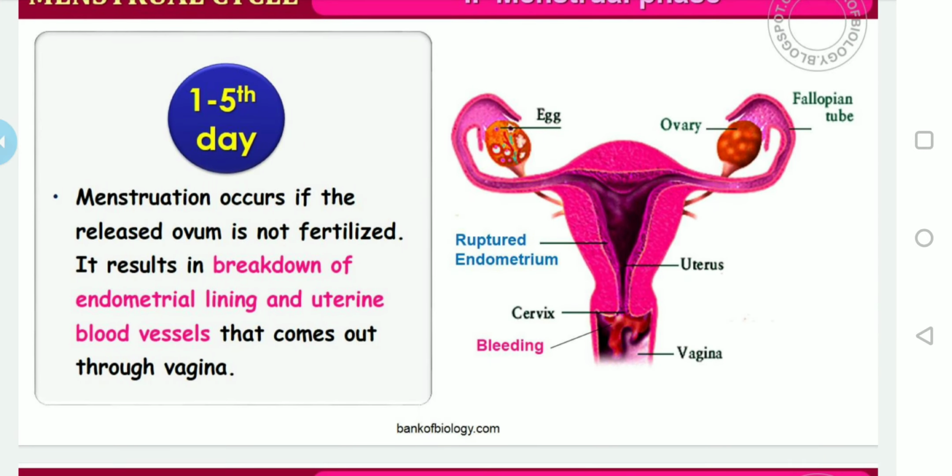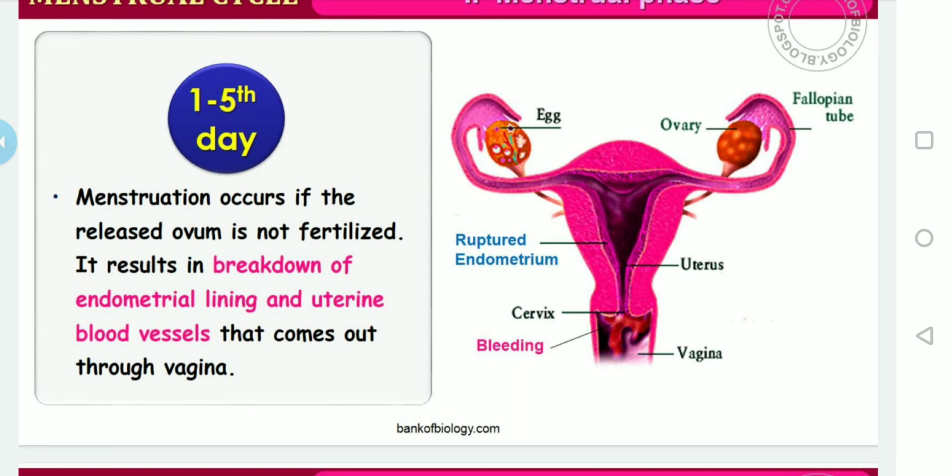Why does the menstrual flow happen, or what is the reason? The menstrual flow results due to the breakdown of the endometrial lining of the uterus and its blood vessels, which forms a red fluid that comes out through the vagina. So this is the exact reason.